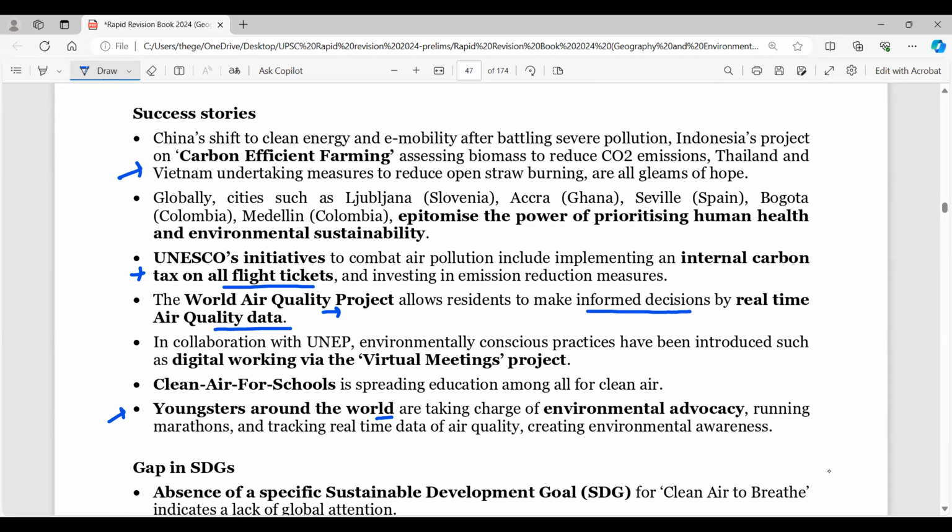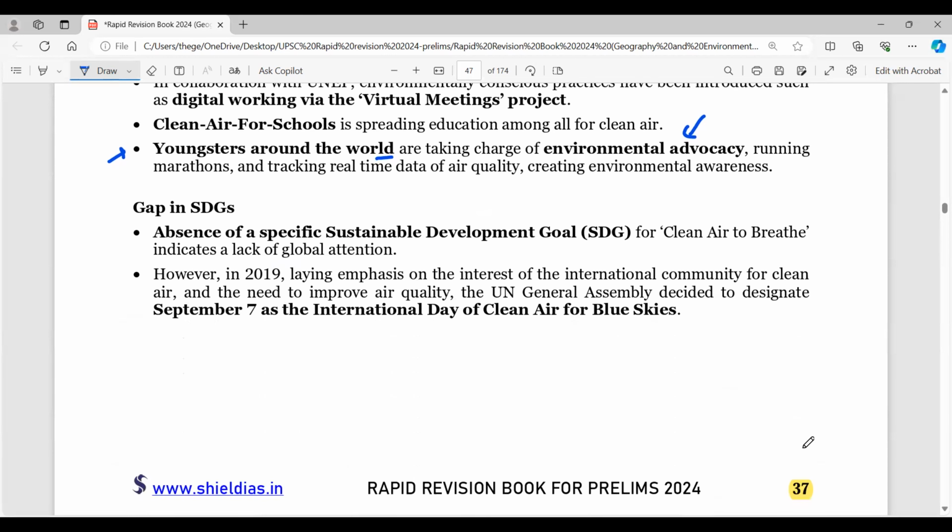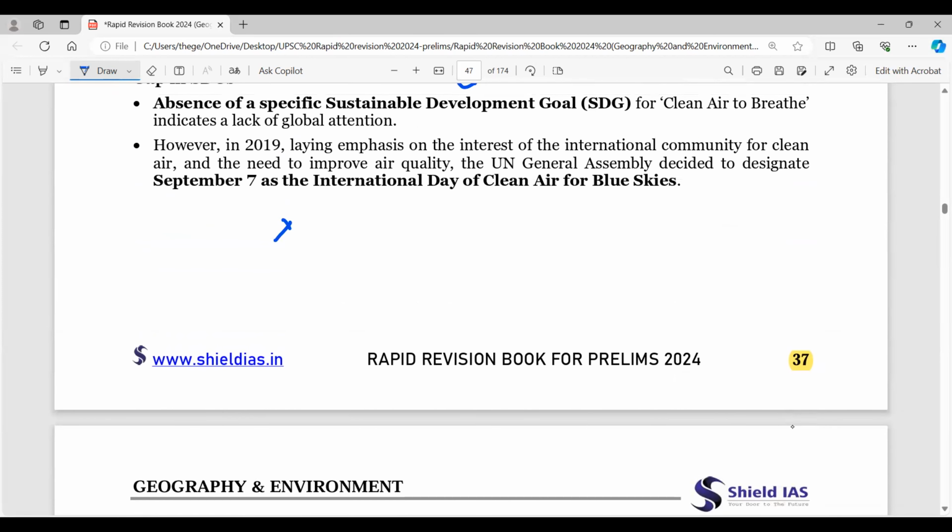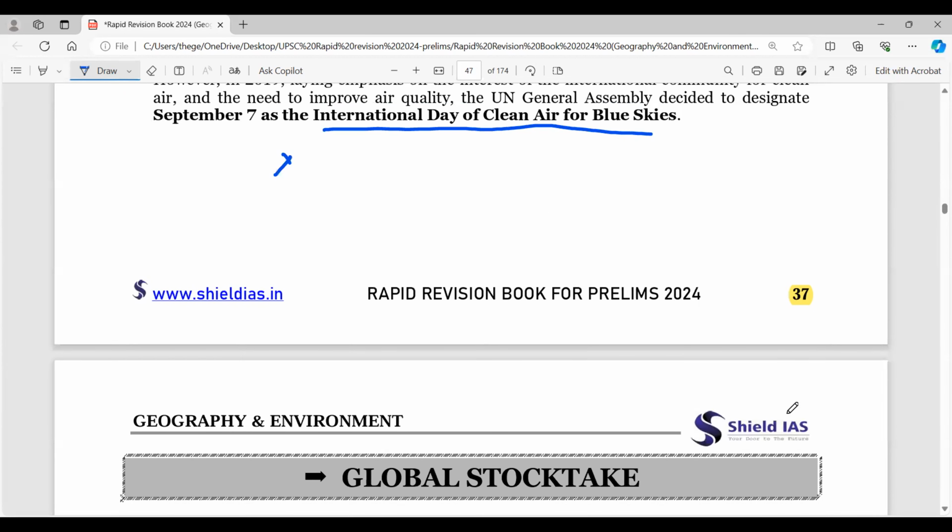Youngsters around the world are taking charge of environmental advocacy, clean air for schools. And then you look into sustainable development goals. So clean air to breathe is very important, and the absence of a specific sustainable development goal is actually being talked about amongst the community. Right now, September 7th, the International Day of Clean Air for Blue Skies, is also listed, right?